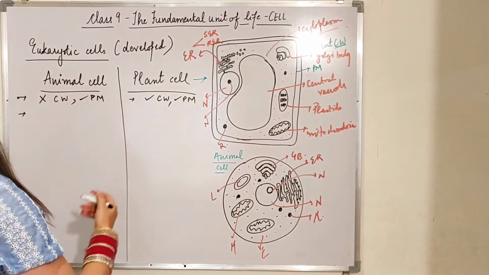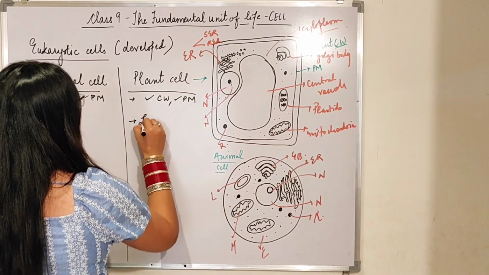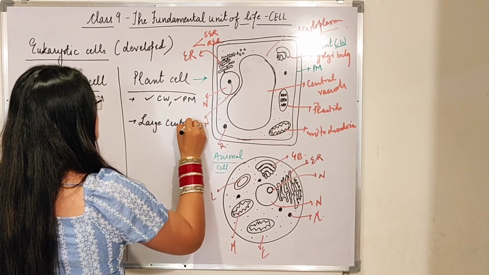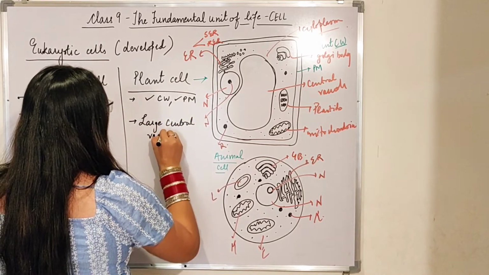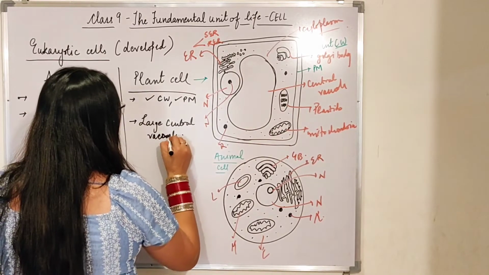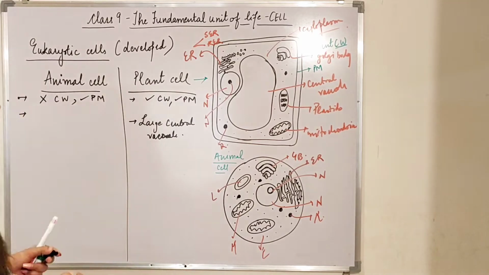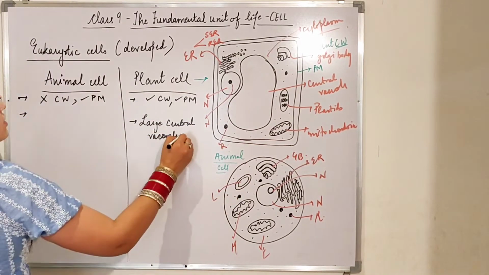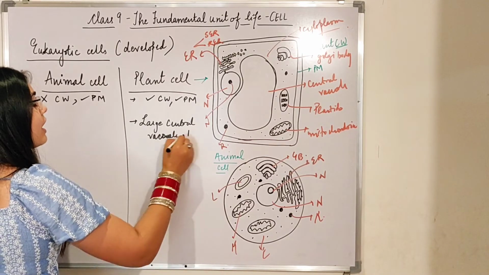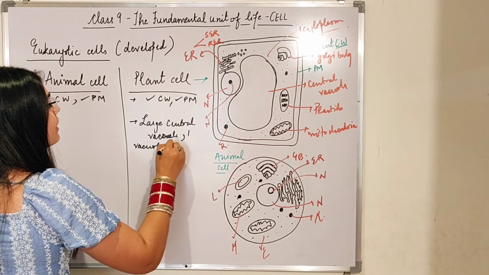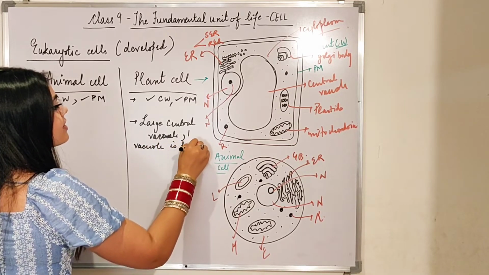The plant cell has a large central vacuole, and it is one in number, only one vacuole is present.